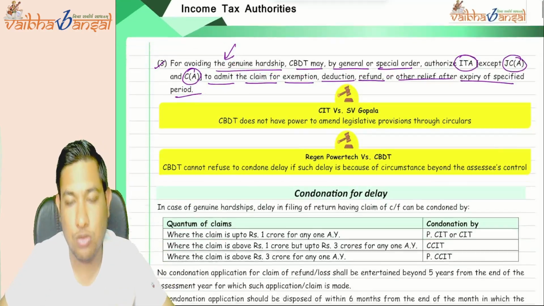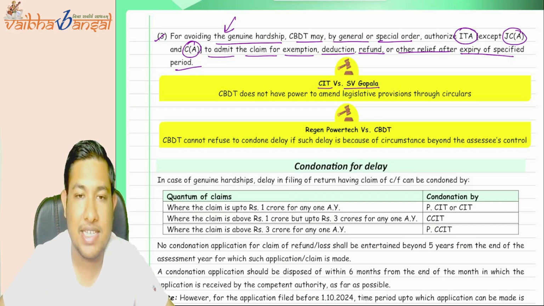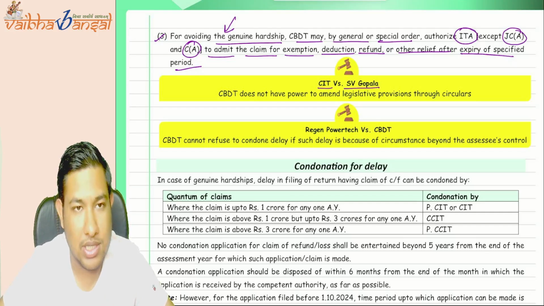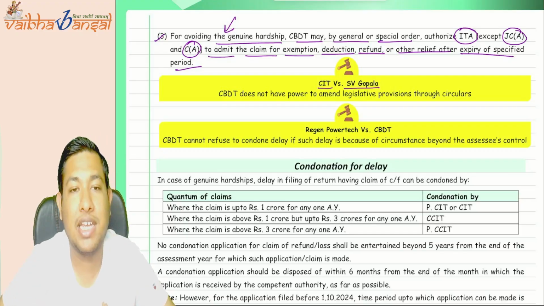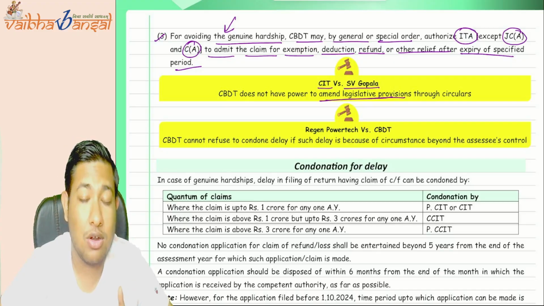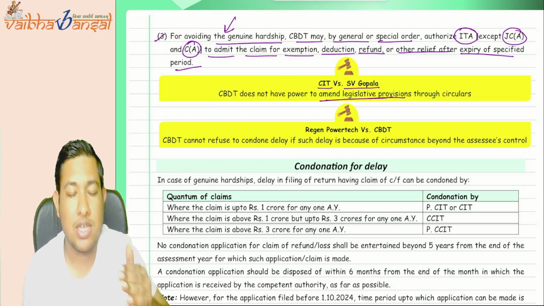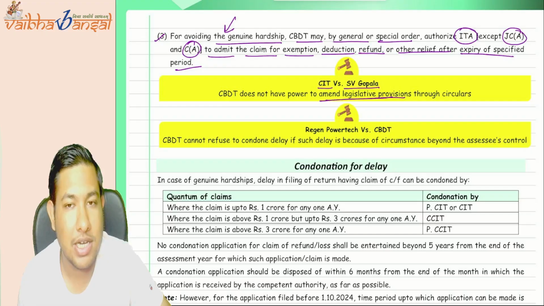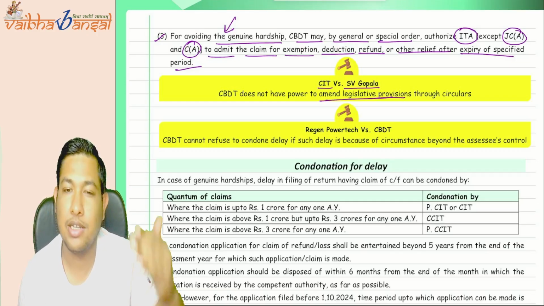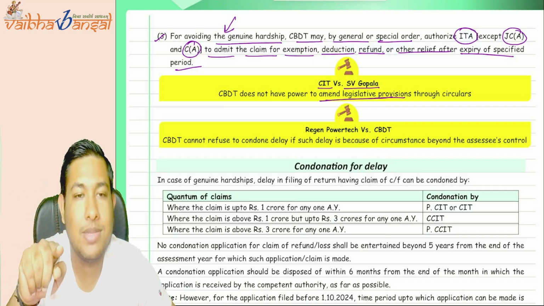Now, there are two case laws to it. CIT versus HV Gopala case law. What does it say? It says the CBDT can issue circulars to clarify things, but they cannot amend the legislative provisions through circulars. If they want to issue a circular, it should be of a clarificatory nature which clarifies the law passed by the legislature of India, that is Parliament. They cannot amend the laws through circulars.